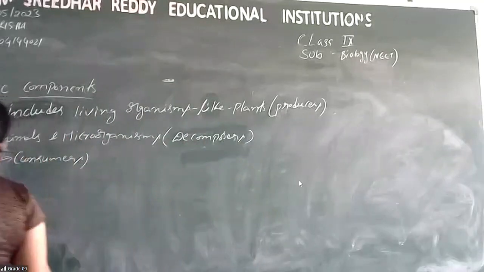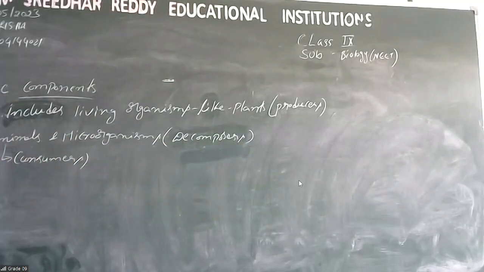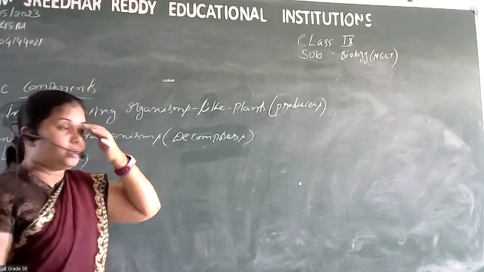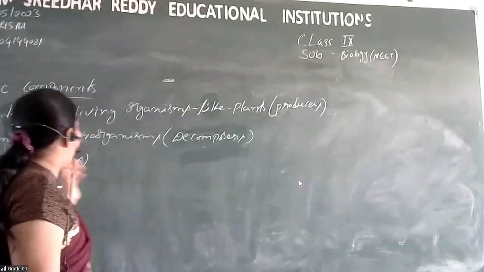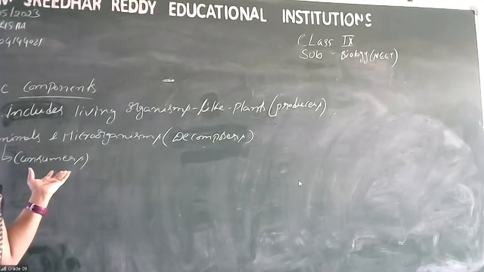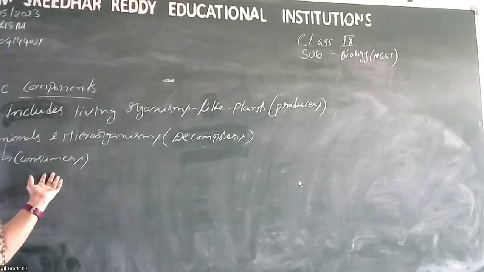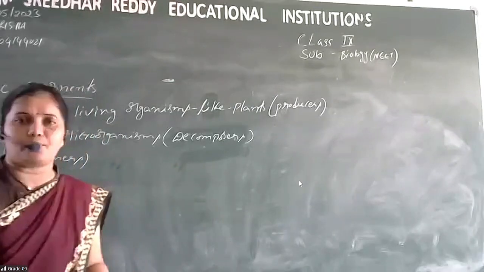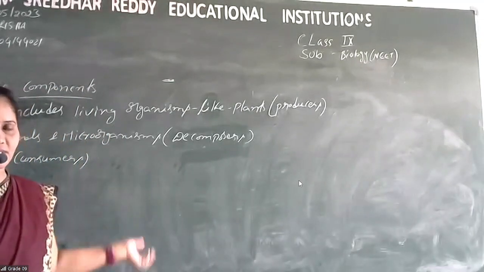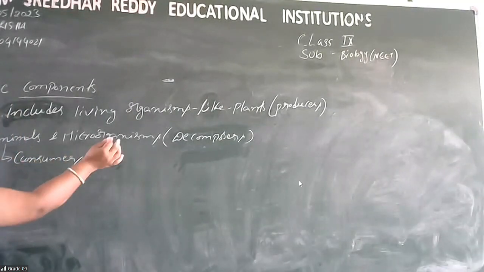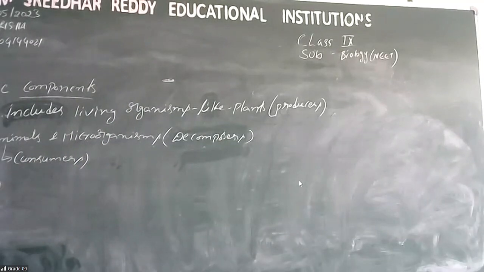Okay. So next one is biotic components. Biotic components include all living organisms like plants. Plants can produce their own food, right? So that's why we give the term producers. And animals can consume, they take food from others, so we give the term consumers. And microorganisms are helpful for the decomposition of dead matter and all. Okay, we will discuss one by one. So these are the biotic components. First we will discuss the producers.